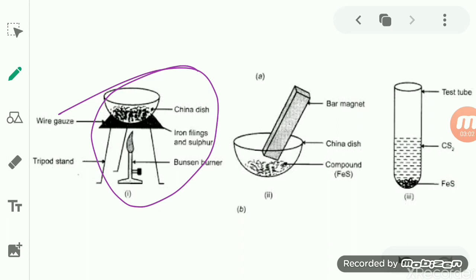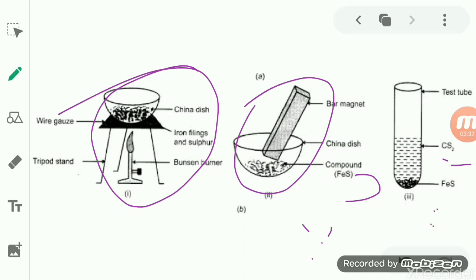After heating, you will see this iron, which has become iron sulfide, does not get attracted towards the magnet. Not only with the bar magnet, but when you take the carbon disulfide solvent and add this iron sulfide into it, even then you will find that with this process also you cannot separate the sulfur from the iron sulfide compound.